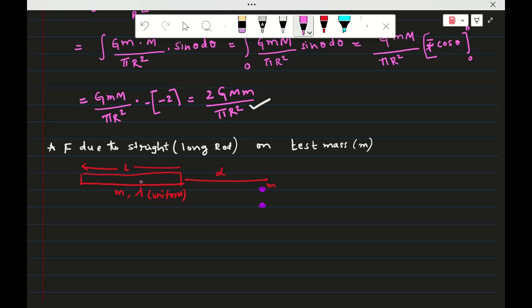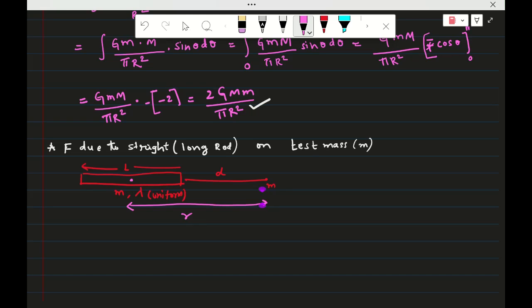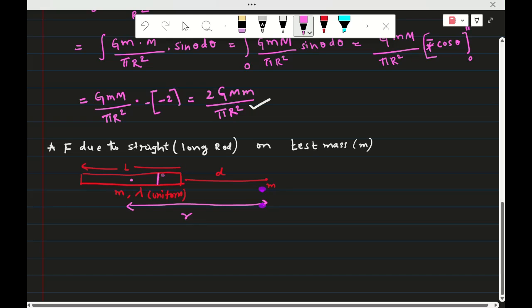Now to find the force, let the distance from the center to this mass be r, so we can write the answer in terms of r, or in terms of d. For that, let dm be a mass element considered at a distance x.